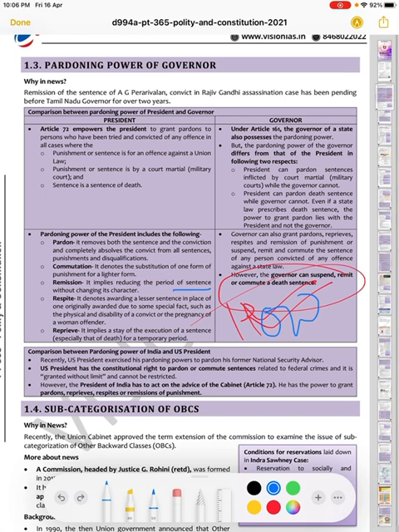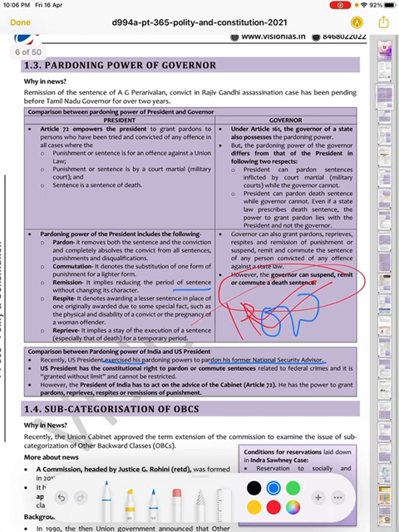Now what is the comparison between the pardoning power of India and the pardoning power of the US President? What can the US President do in this case? So recently the US President exercised his pardoning power to pardon his former national security advisor. We could not say used his power, we could say exercised his power.